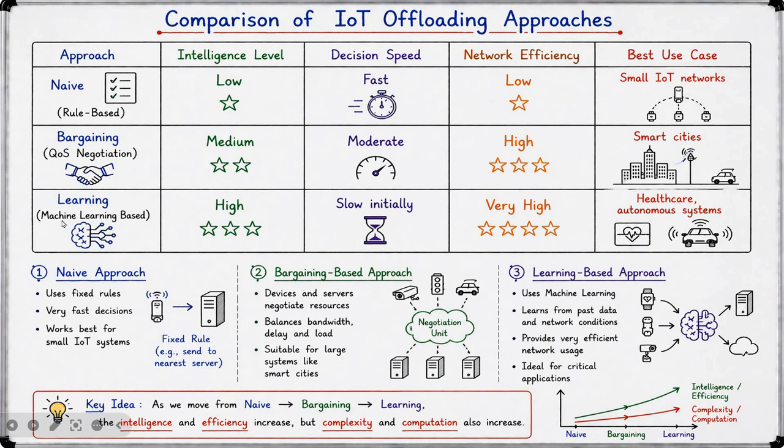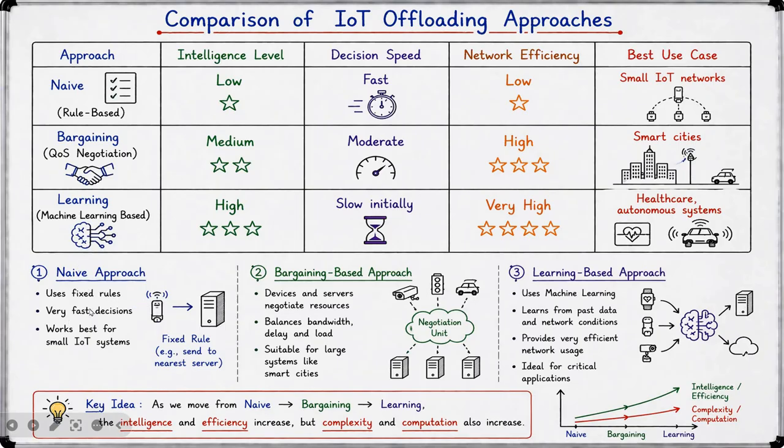Third approach is the learning, which is the machine learning based approach. Here the intelligence level is very high compared to both the approaches, and the decision speed, initially it will be slow. Then network efficiency is very high. The best use case is healthcare or the autonomous systems.